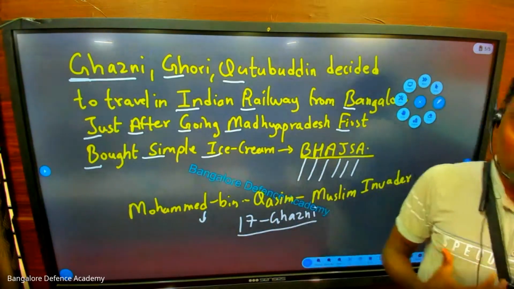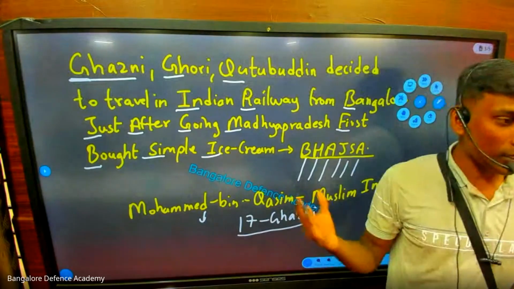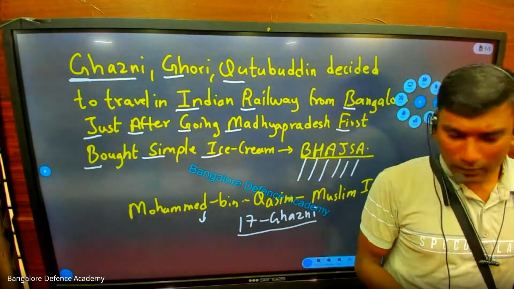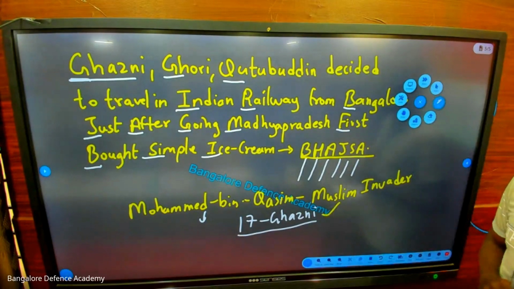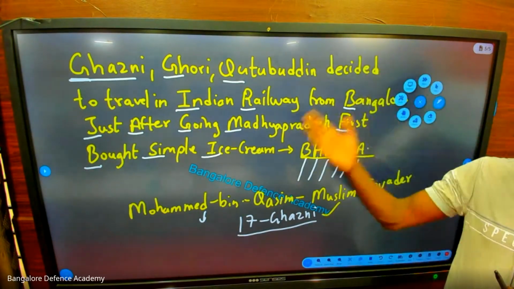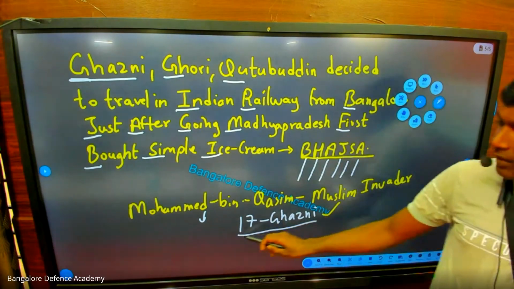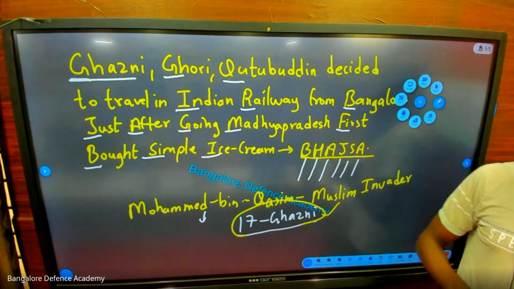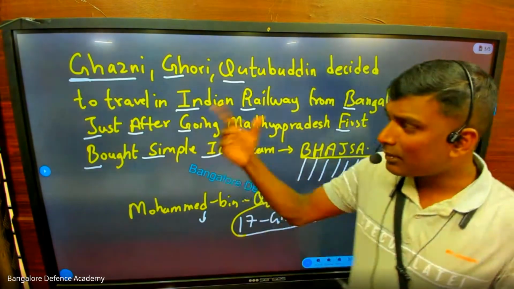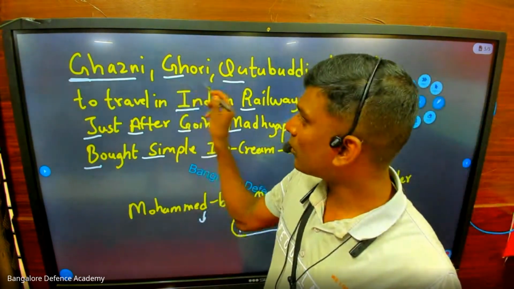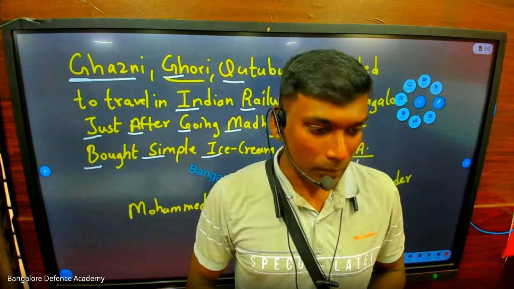In Gujarat, there is a temple called Somnath temple. That he demolished, and he took everything. And he became one of the richest kings in the eastern part, okay, like that. So he becomes very, very rich. Are you understanding? Now, Muhammad of Ghazni became rich. So another king, Gori, says that I also want to become rich.